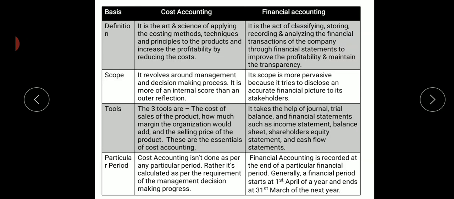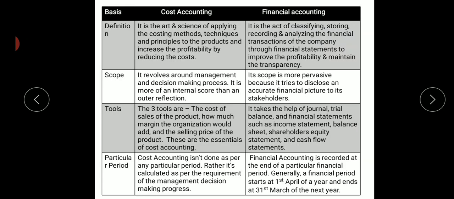Tools. There are three tools of cost accounting: the cost of sales of the product, how much margin the organization would add, and the selling price of the product. These are the essentials of cost accounting. Now, financial accounting has many tools. It takes the help of journals, trial balance, and financial statements such as the income statement, balance sheet, shareholders' equity statement, and cash flow statements as well.